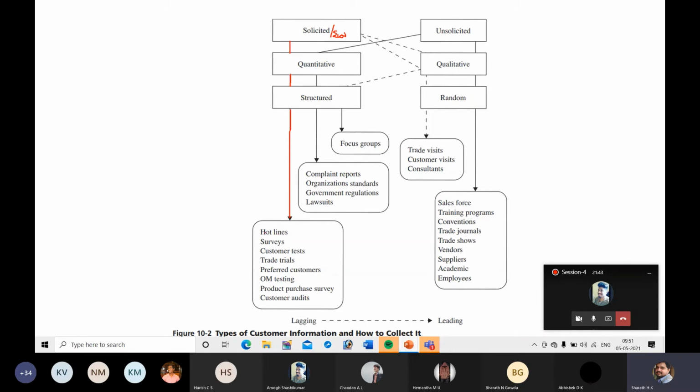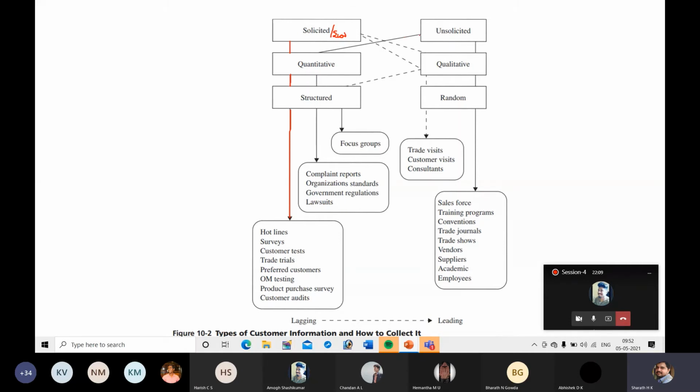You can get it through hotlines, surveys, customer tests, trade trials, preferred customers, on-market testing, product purchase surveys, customer audits. So in most cases, by conducting surveys and by contacting customers, you can get solicited, quantitative and structured information. That is one way.